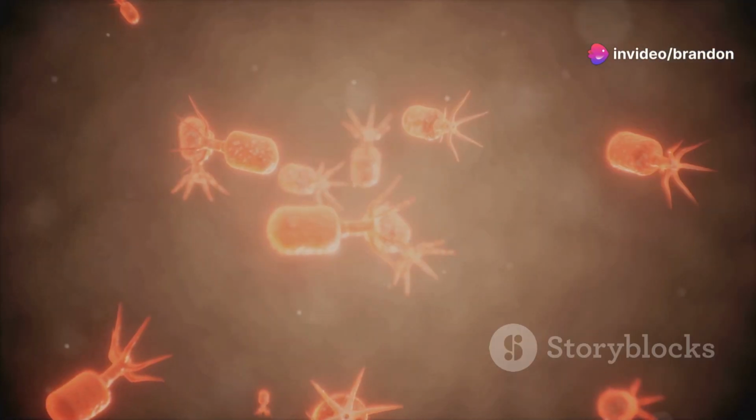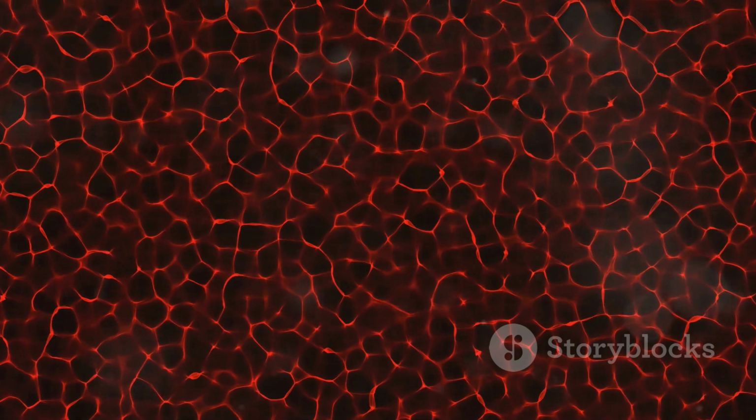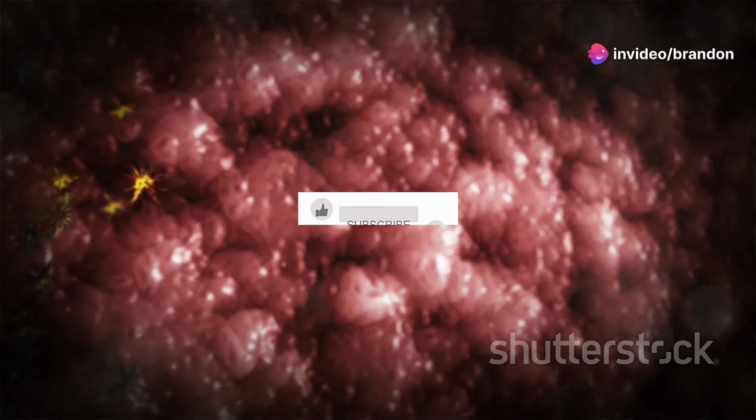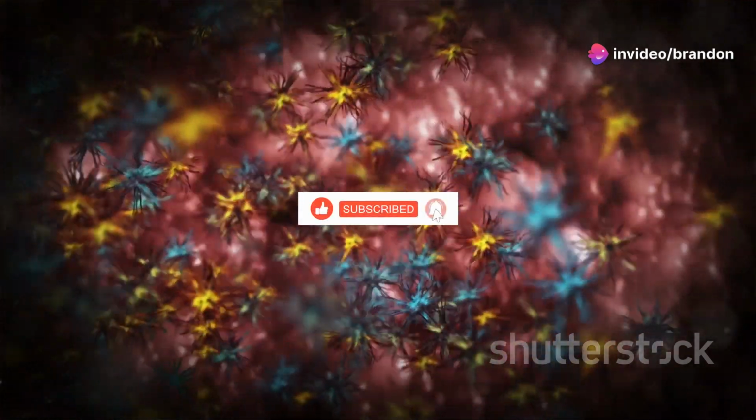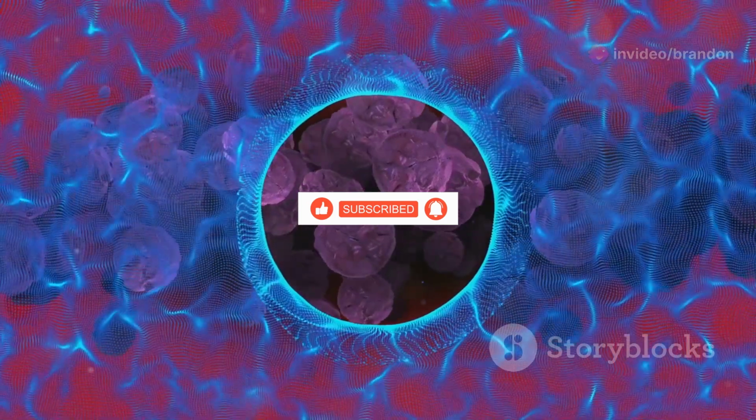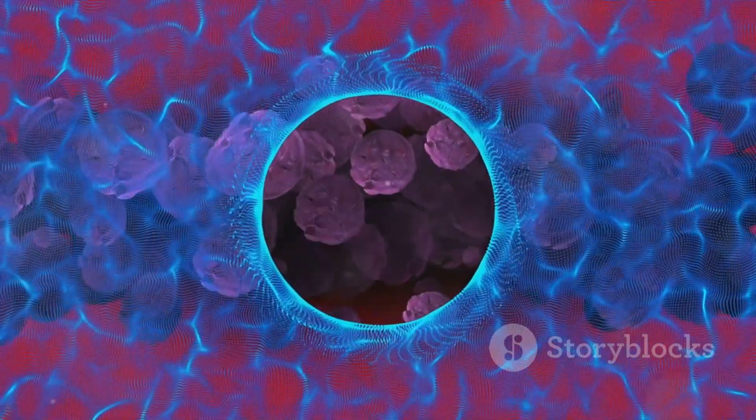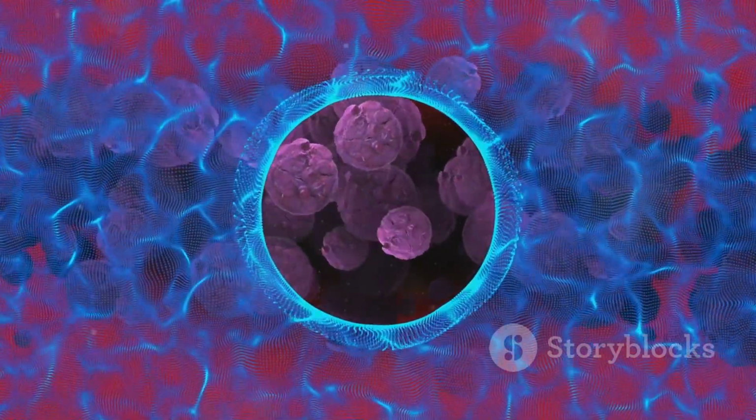Cancer is essentially a disease of uncontrolled cell growth. Normally, cells have a specific life cycle. They grow, divide, and die in a regulated manner. Cancer disrupts this order. Cancerous cells ignore these signals and continue to divide uncontrollably, even when new cells are not needed. This uncontrolled growth leads to the formation of a mass of abnormal cells, known as a tumor.